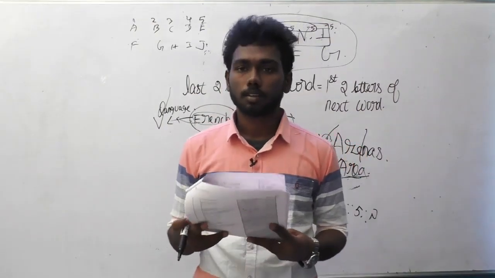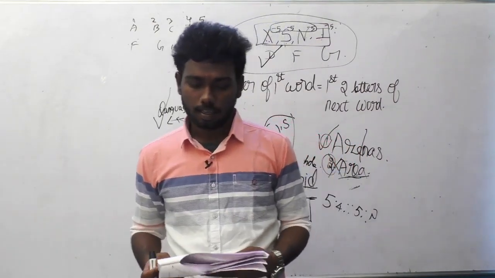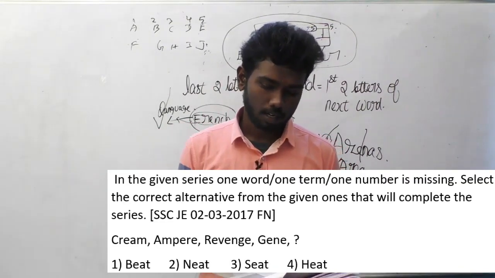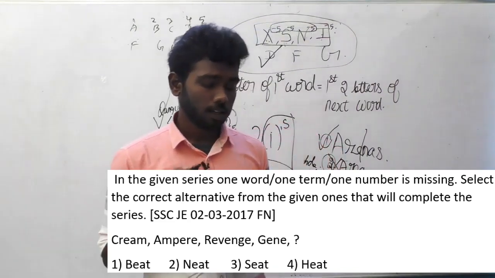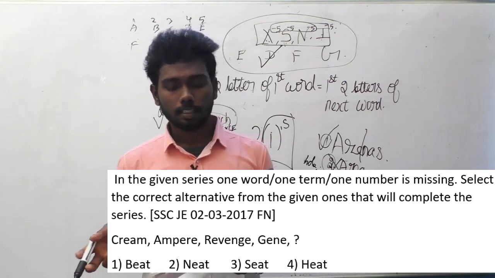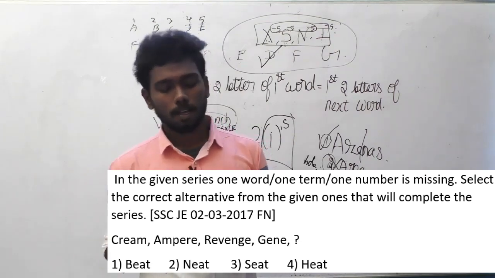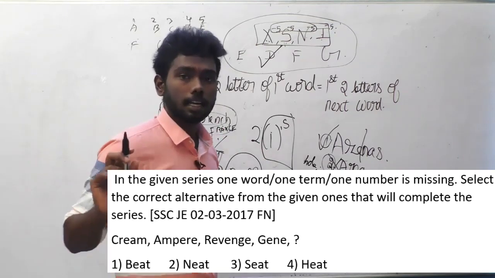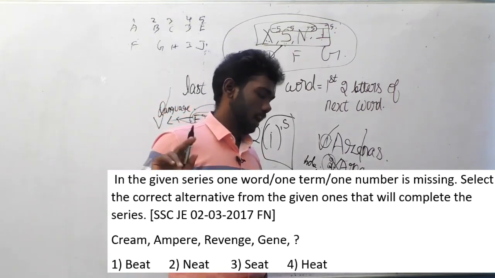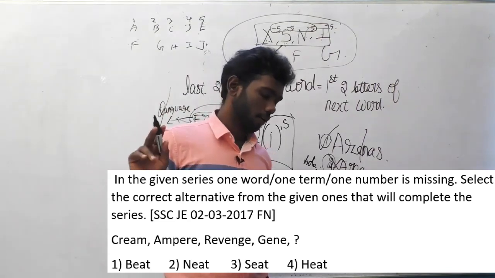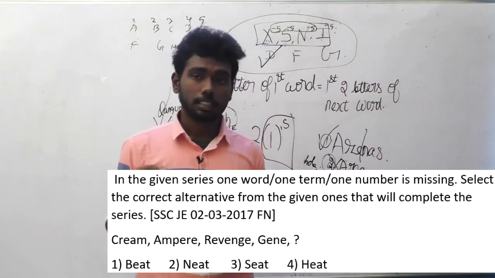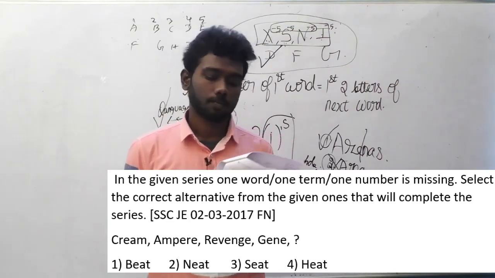Question number 67. In the given series, one word or one term or one number is missing. Select the correct alternative from the given ones that will complete the series is the question here. And the series is cream, ampere, revenge, genie. And the options are option A beat, option B neat, option C seat, option D heat.